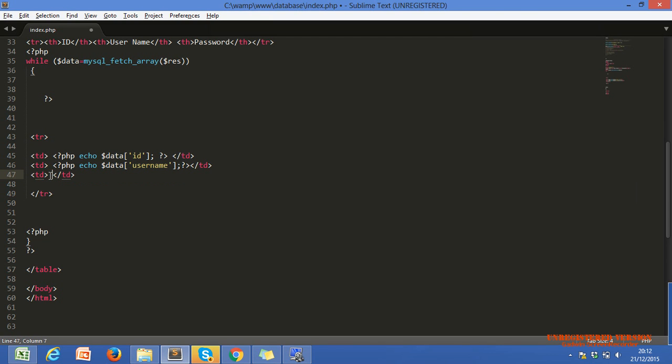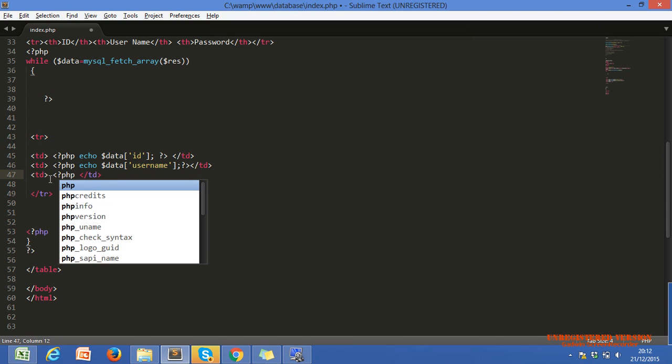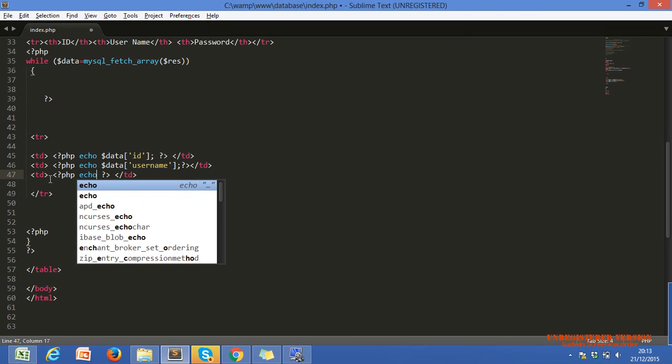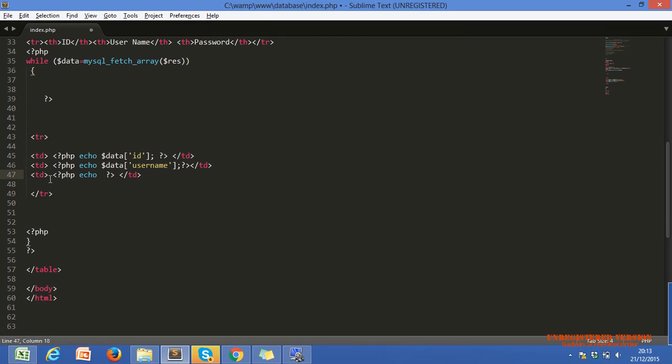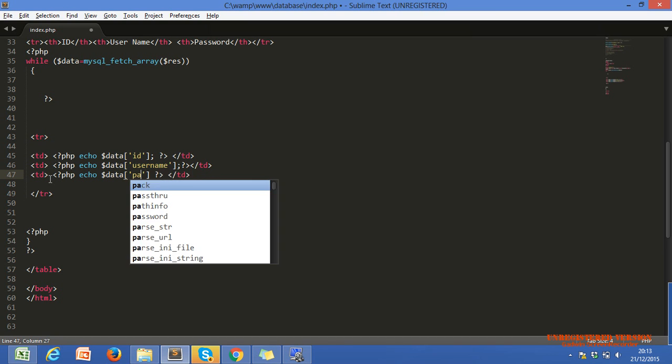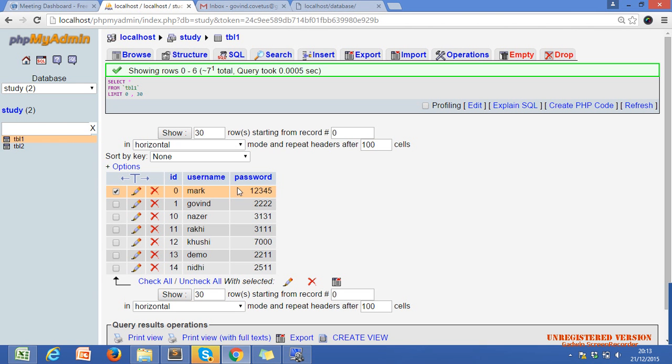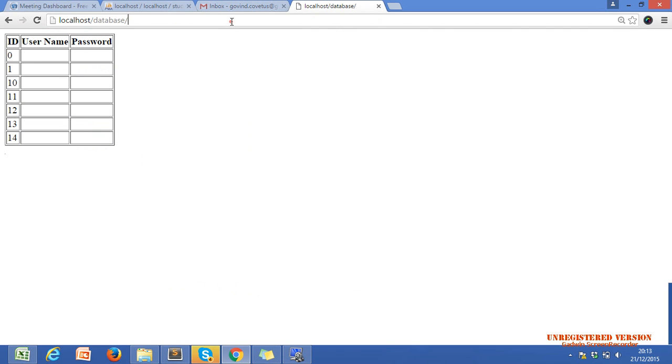Now tell me the third column. Why am I using this less-than-dot at the start of the PHP tag? This is the start of the PHP tag, and this is the end of our PHP tag. Within the PHP tag, I am echoing the value of dollar data, and after dollar data we have the associative array also, so we can use password, also our column name, or not. Let me show you. Yeah, we have the password column name and the username column. Now let's see the result.